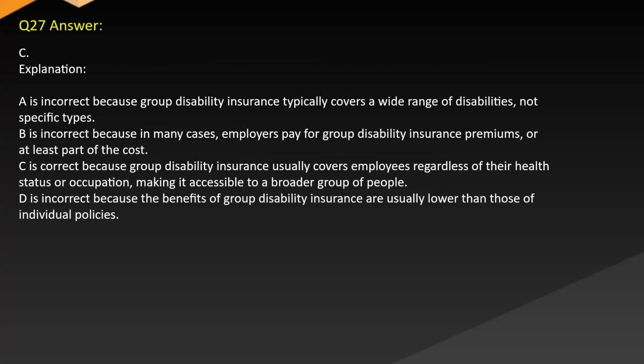Answer: C. The explanation is incorrect because group disability insurance typically covers a wide range of disabilities, not specific types. B is incorrect because in many cases employers pay for group disability insurance premiums or at least part of the cost. C is correct because group disability insurance usually covers employees regardless of their health status or occupation, making it accessible to a broader group of people. D is incorrect because the benefits of group disability insurance are usually lower than those of individual policies.